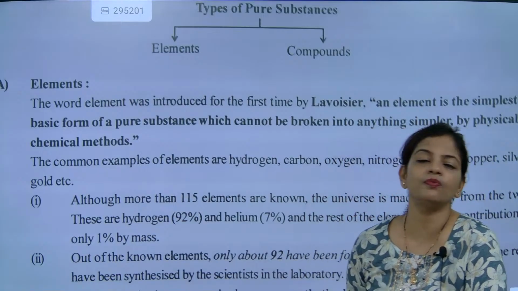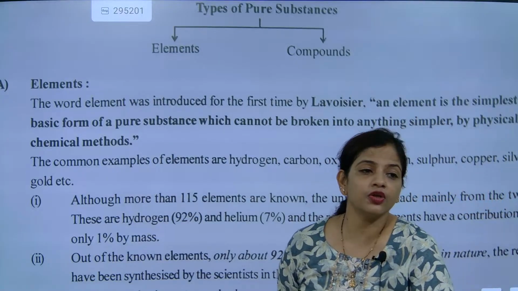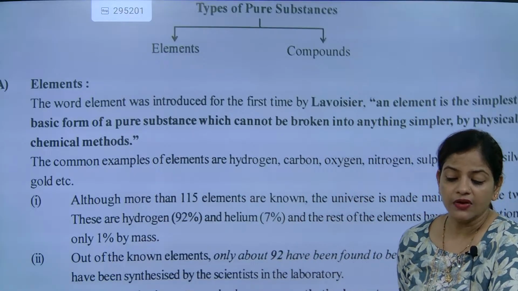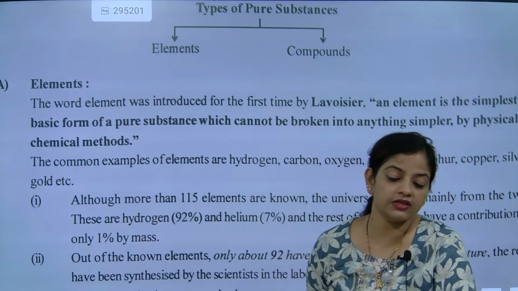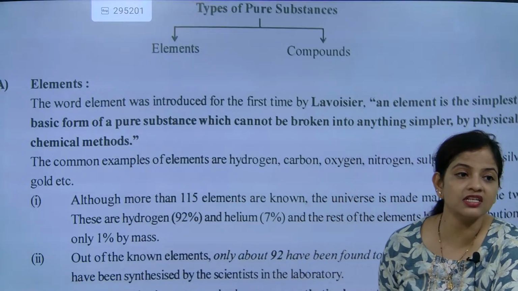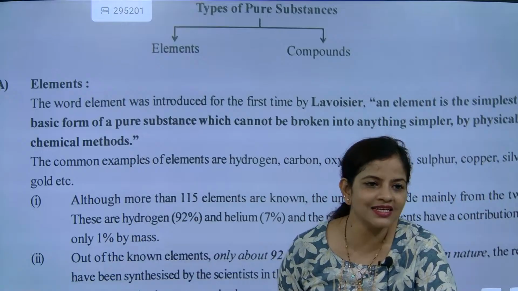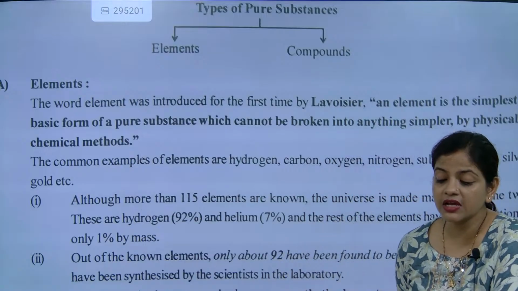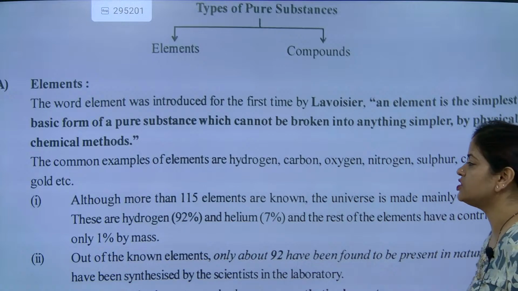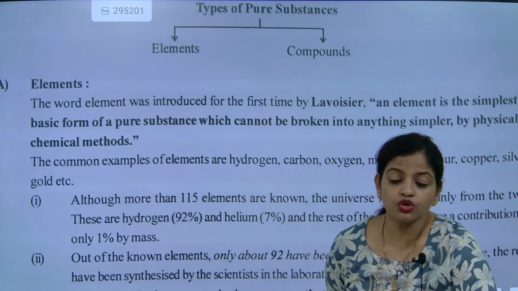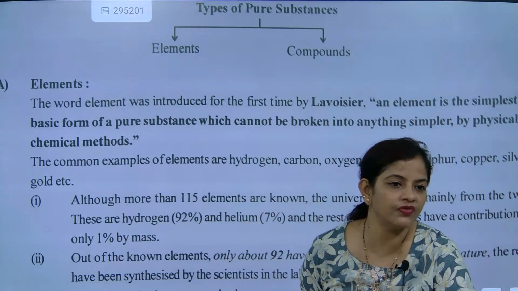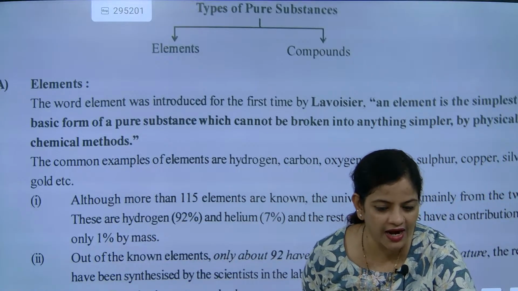And what type of reaction do they have? There are many types of reactions, chemical reactions and nuclear reactions, but in the universe we are talking about nuclear reactions, where the nucleus is breaking and making new elements. Got it? So 92% is hydrogen and 7% is helium, the two major elements constituting the universe.